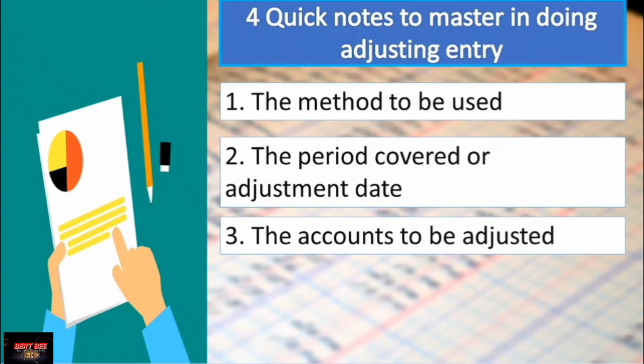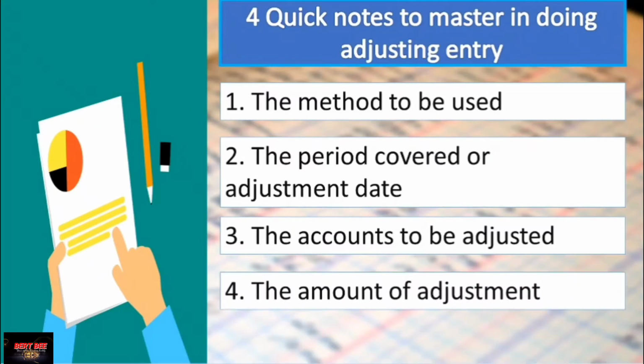It is good that you already know the method to be used, because this will indicate what accounts are to be adjusted on the adjustment date. And always bear in mind that adjusting entries always affect both the balance sheet accounts and the income statement accounts. Now, number 4 is the amount of adjustment. This is one of the most crucial parts of the adjusting entry. You must know how much the amount of adjustment is.